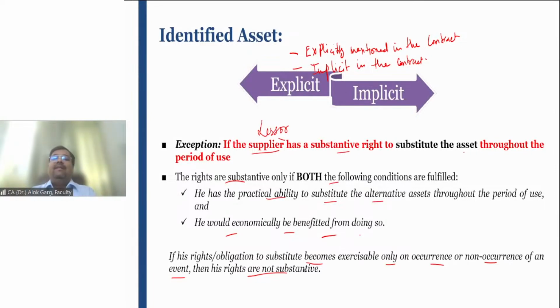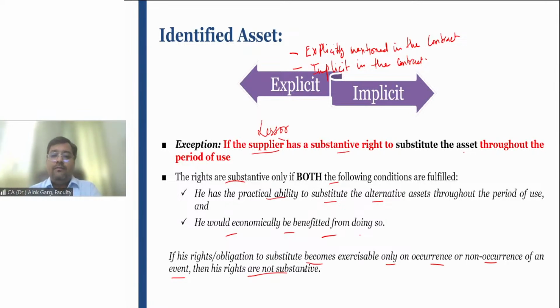So the airport will say that I'll give you only 100 square feet of area, and it is at my wish where I give you the place. For example, I'm allowing him to stand near the ticket counter or to put his outlet near the entry gate.